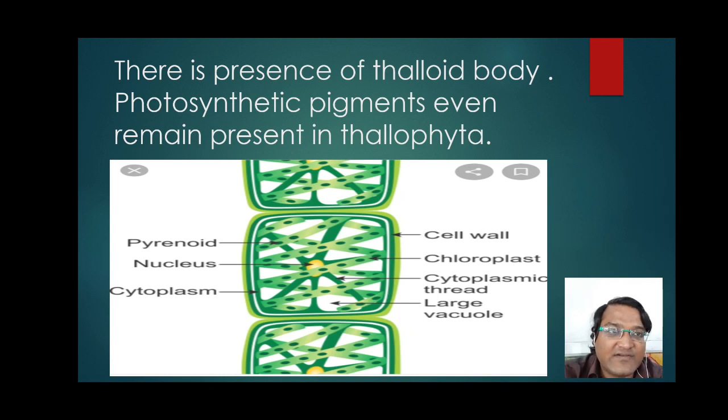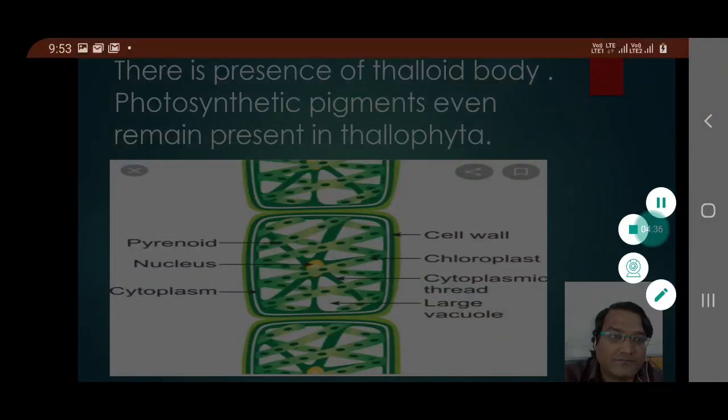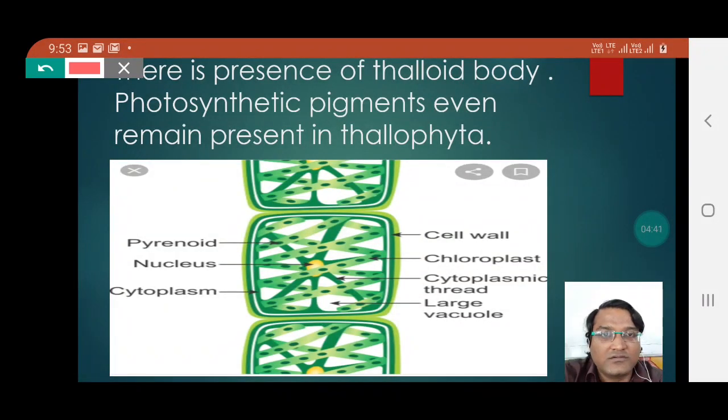So students, as I was saying, Thallophyta is a plant, but it does not have root, stem and leaves. So here you can notice that it is a thalloid body. Because there is no root, stem or leaf, it is such a kind of plant which lacks these important parts of a plant.